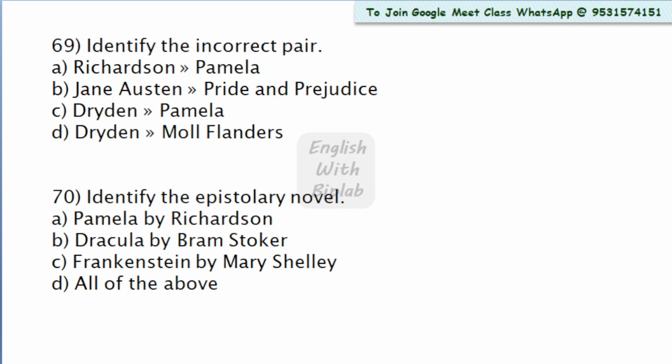Now come to question number 69. Identify the incorrect pair. Richardson, Pamela. Right. Pamela is a novel written by Richardson. Jane Austen, Pride and Prejudice. Pride and Prejudice is written by Jane Austen. So here this pair is also correct. Dryden, Pamela. No, Pamela is written by Richardson. Hence, as option C is the incorrect pair, it can never be the right answer for the correct pairs. Option D, Defoe, Moll Flanders. Moll Flanders is written by Daniel Defoe.